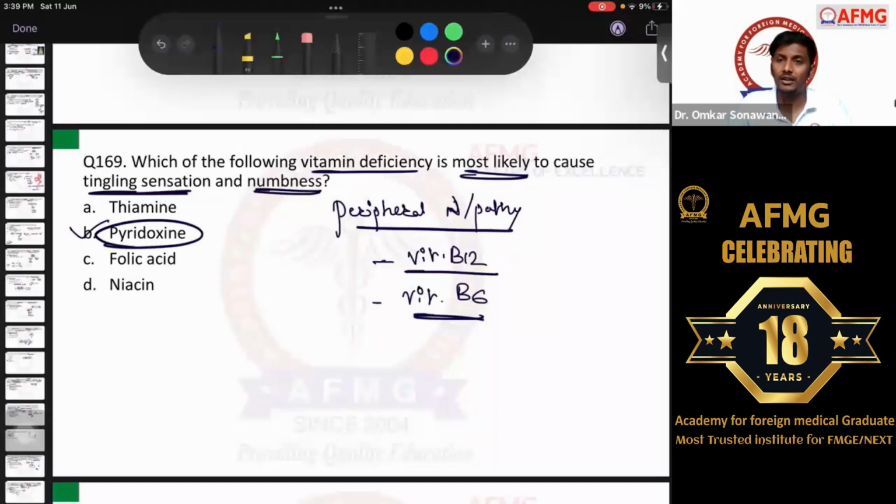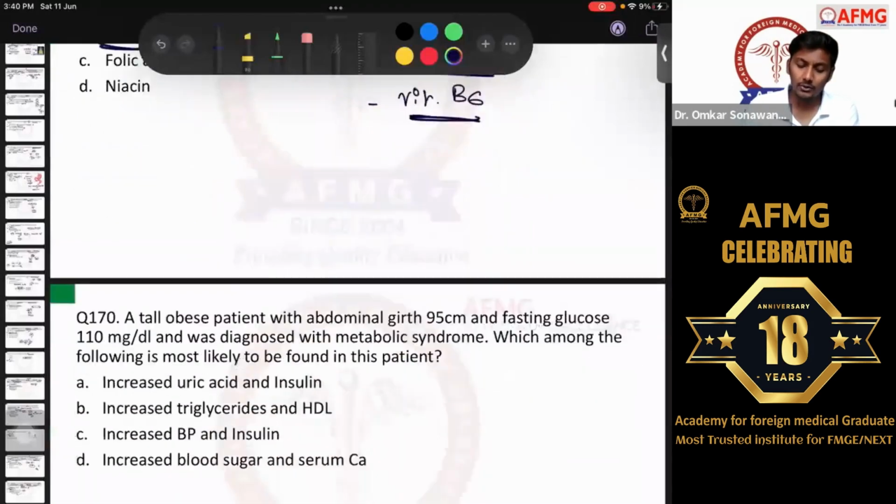It does not cause peripheral neuropathy. Remember, it is a combined deficiency of vitamin B12 and folic acid which is causing neuropathy in the patient. It is not isolated folic acid deficiency. Always remember that. So if cobalamin, vitamin B12, is not in the option, then please go for pyridoxine, B6. It's a very common cause of vitamin deficiency, and a very common cause of peripheral neuropathy in the patient. Moving further, question number 170.